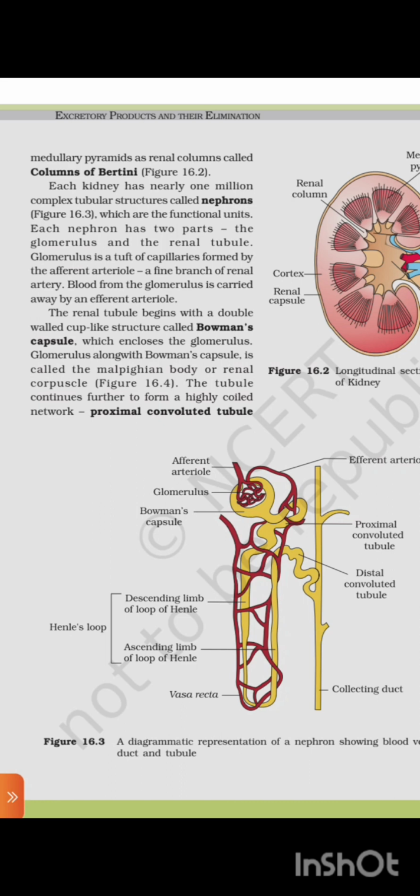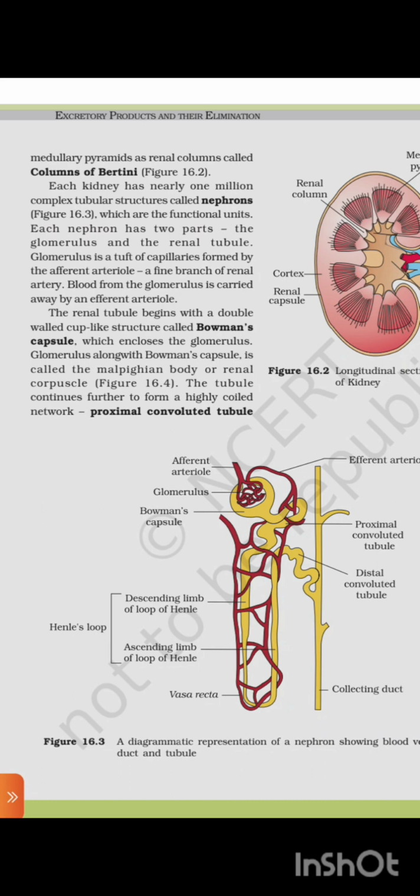Each nephron has two parts, the glomerulus and the renal tubule. The glomerulus is a tuft of capillaries formed by the afferent arteriole, a fine branch of the renal artery. Blood from the glomerulus is carried away by an efferent arteriole. The renal tubule begins with a double-walled cup-like structure called Bowman's capsule, which encloses the glomerulus. The glomerulus along with Bowman's capsule is called the Malpighian body or renal corpuscle.